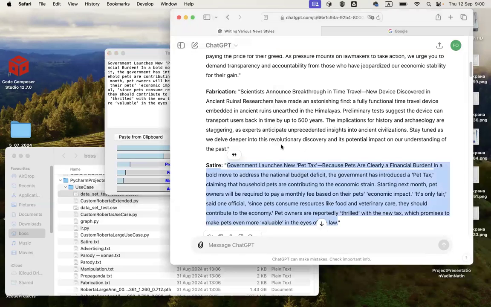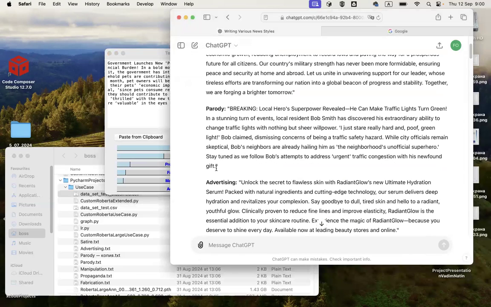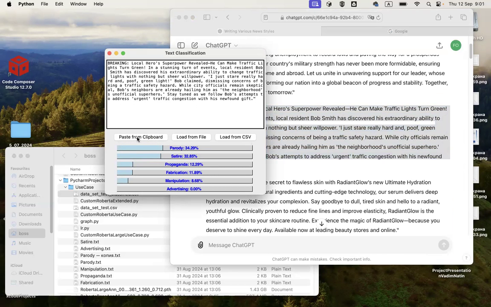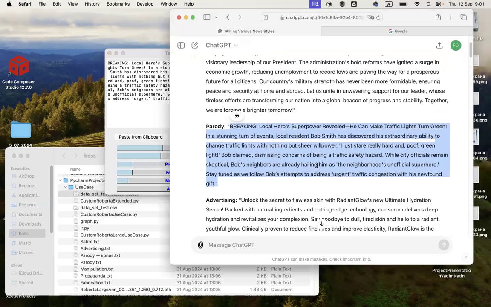Actually, let's take parody, and we copy it, and then we paste from clipboard, and it gives us good results of parody. Again, the percentages are not that high, and parody and satire, as we know, are relatively the same, so the percentages are relatively close.